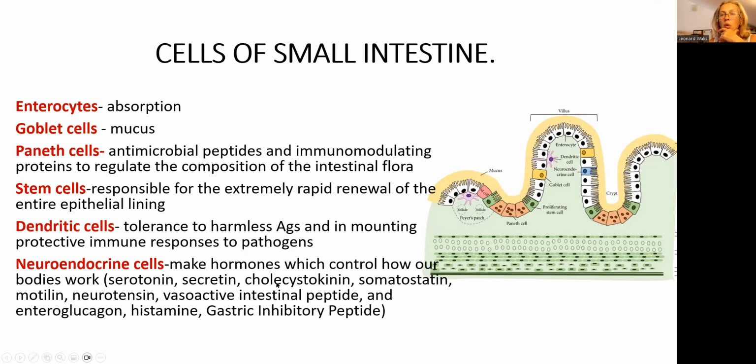Cholecyst means gallbladder, and it is responsible for the movement of the gallbladder. If there are fewer of those blue cells, neuroendocrine cells, and less cholecystokinin is produced, the gallbladder, which is supposed to contract, is not contracting. As a result, bile will stay there. As a result, sludge gets formed, and then eventually gallbladder stones. The person will have, obviously, pain.